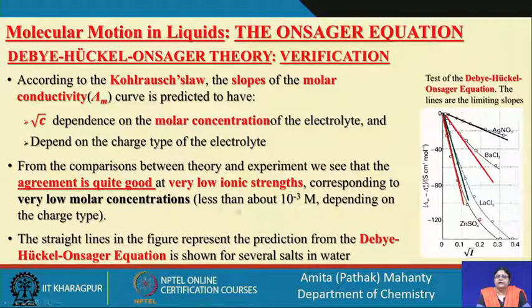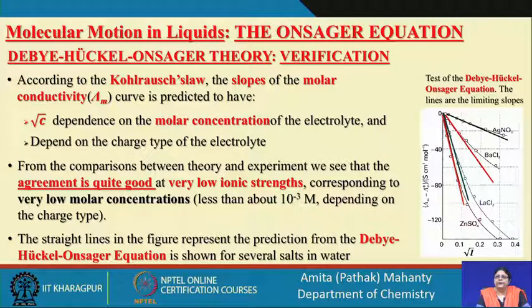The straight lines are what is predicted from the equation, and the lines with dots are the experimental observations, with solid lines for the different electrolytes given here. We are extrapolating the line to the limiting condition of zero ionic strength, which corresponds to the concentration of the electrolyte approaching zero molar.